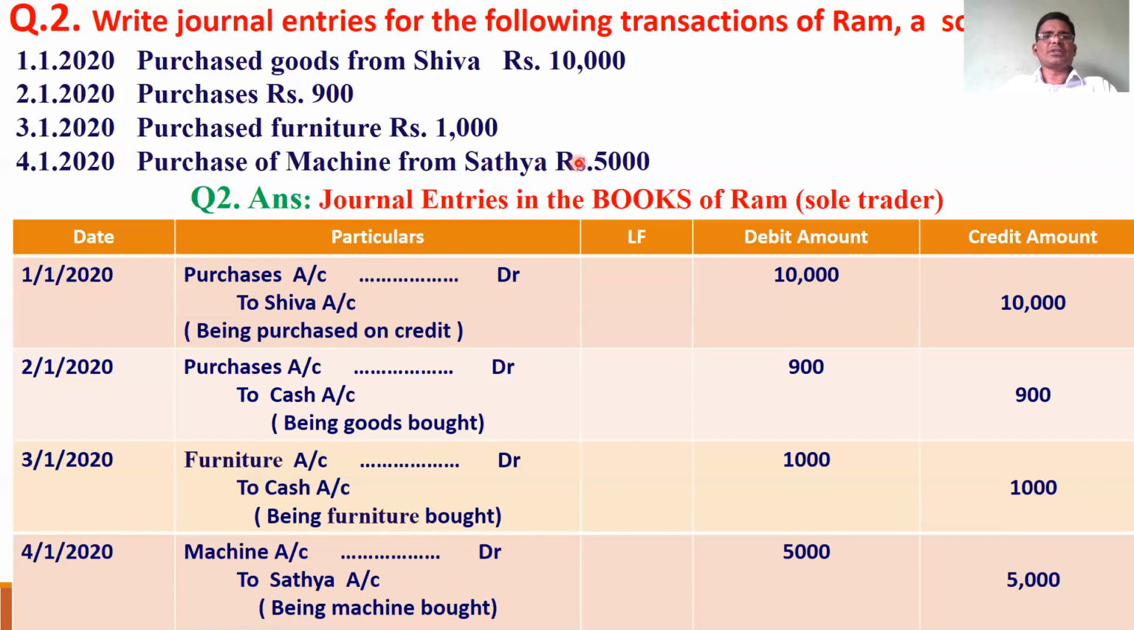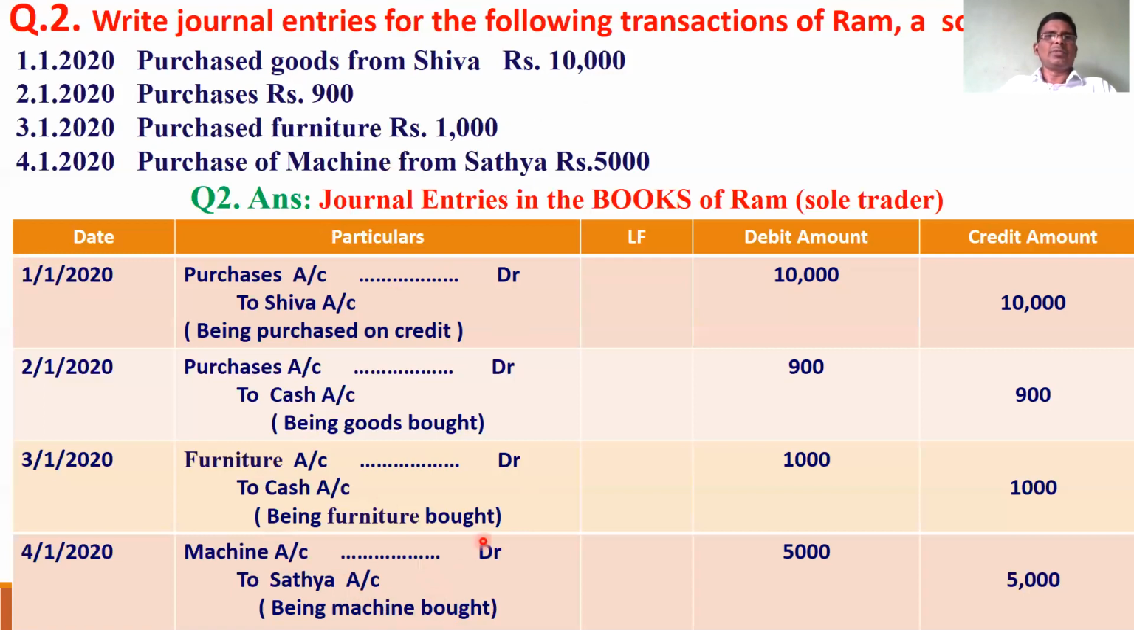Purchase of machine from Sacha. Here also a machine is purchased, so don't use purchase account. Machine means a fixed asset, so machine account is debited. But whenever there is a personal account, it is a credit transaction. So the giver, Sacha, account is created. Machine account debtor to Sacha account, being machine purchased on credit.